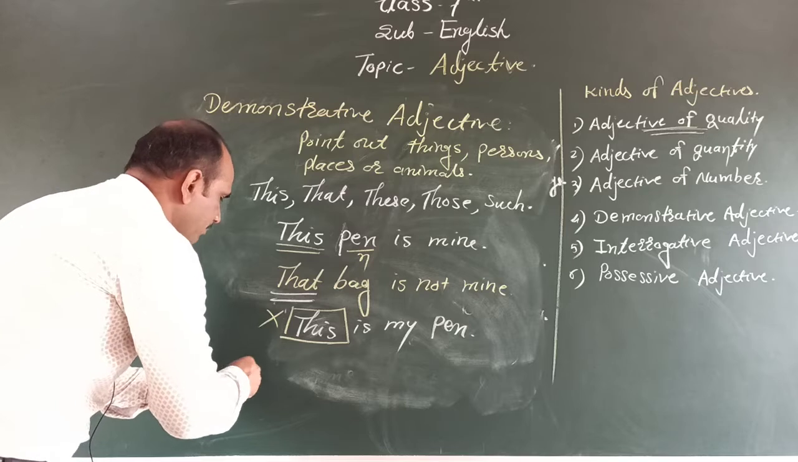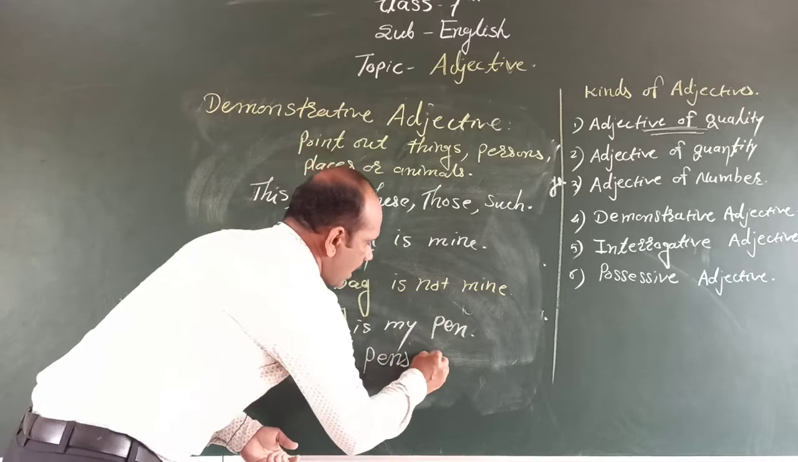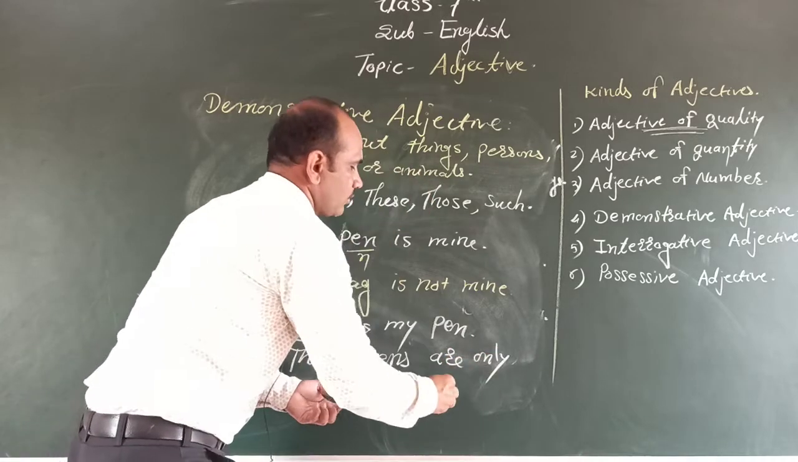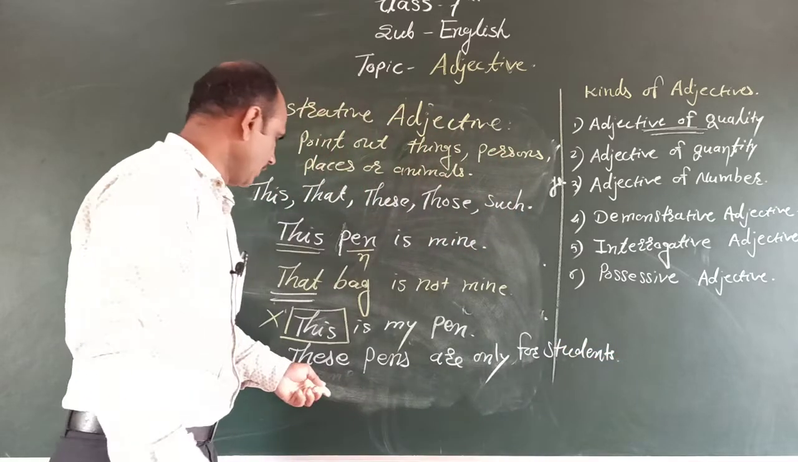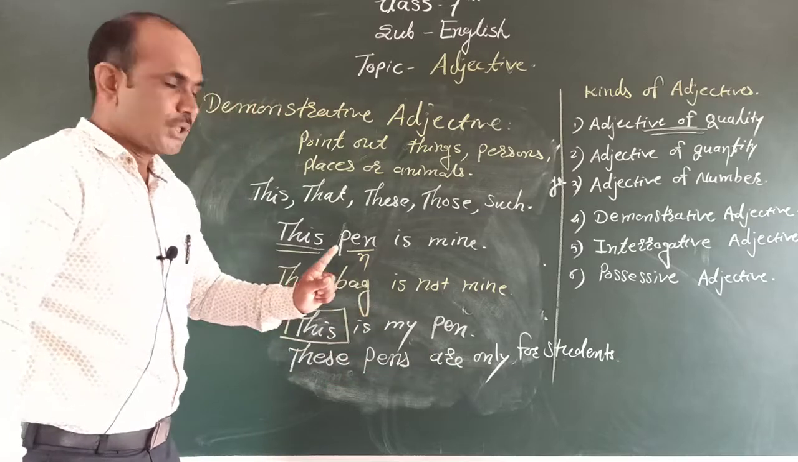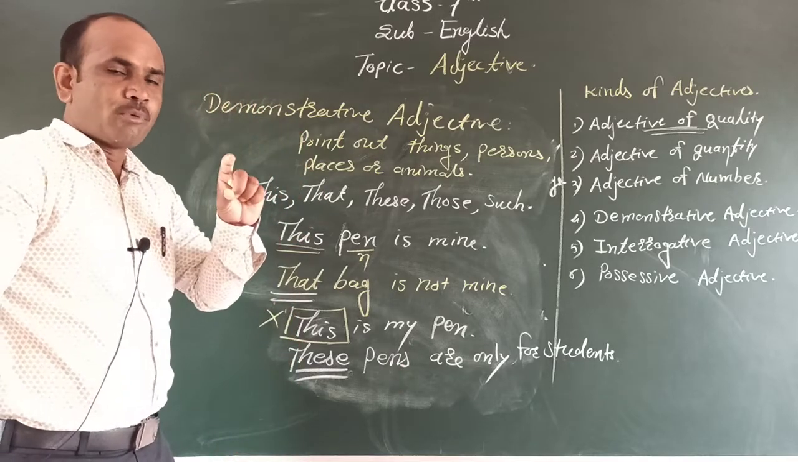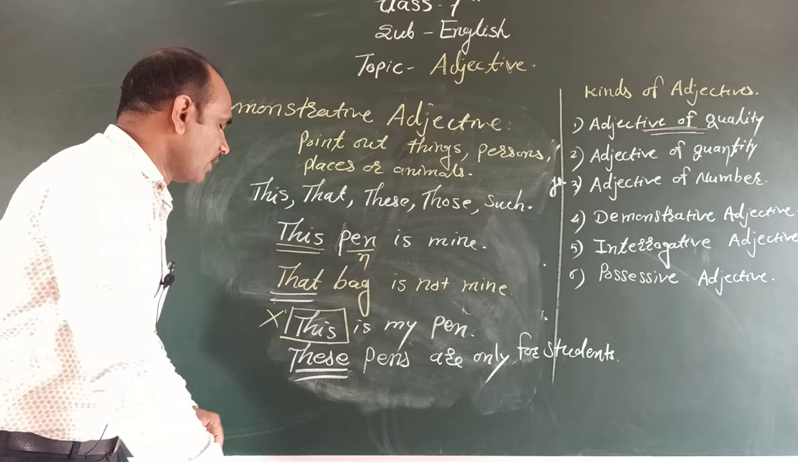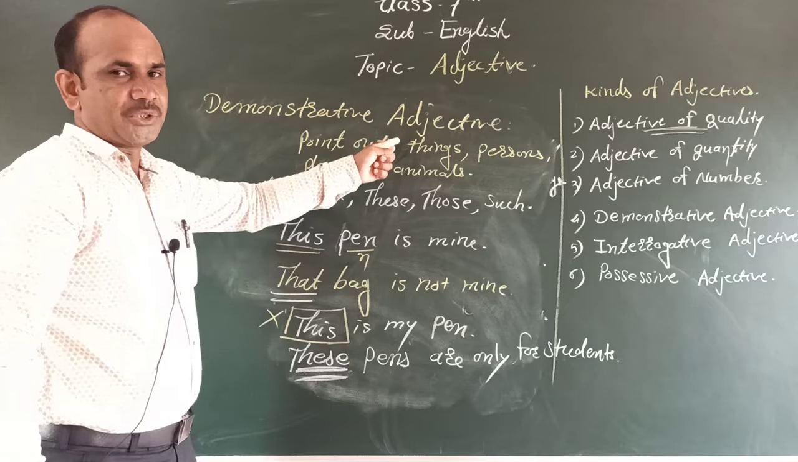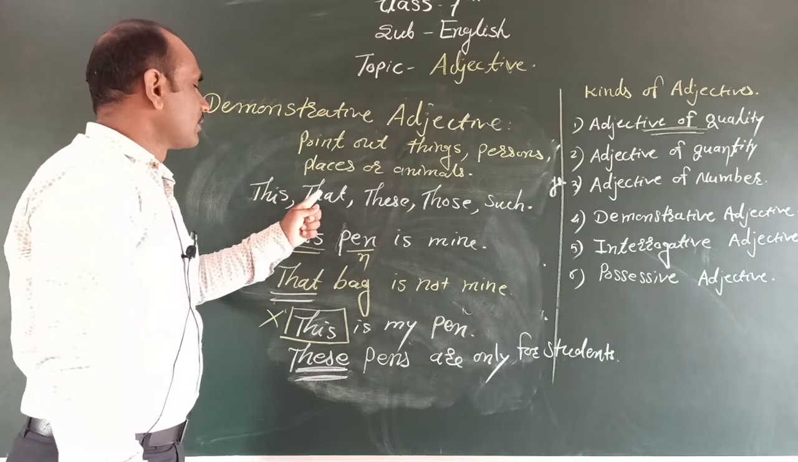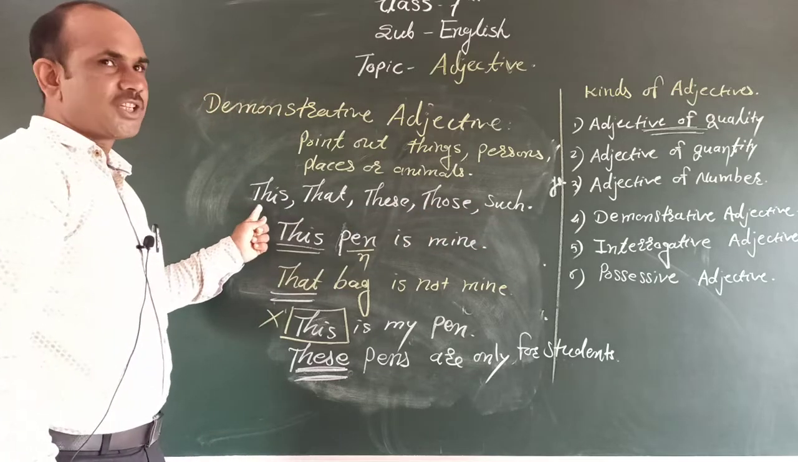Then we write another example: These pens are only for students. Here we write these pens, which points out only the pens, the nouns. Therefore these is a demonstrative adjective. In this way we write this, that, these, those, and such. These words are the demonstrative adjectives.